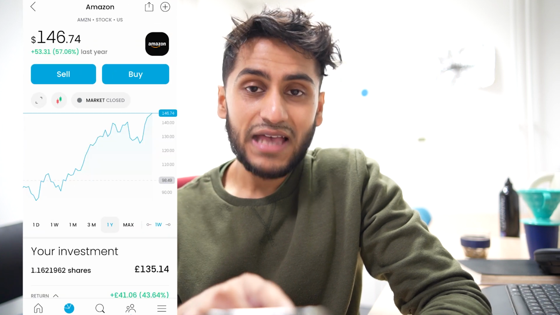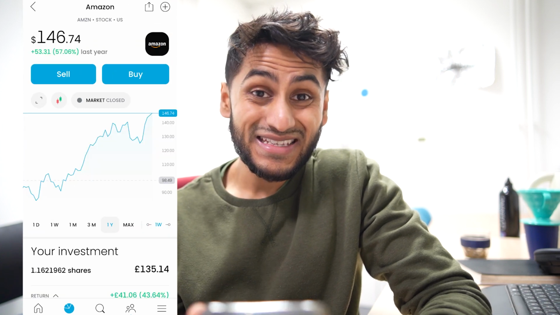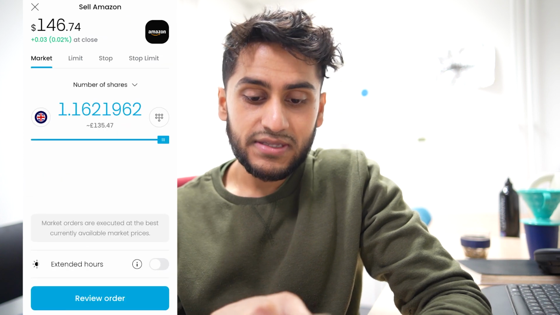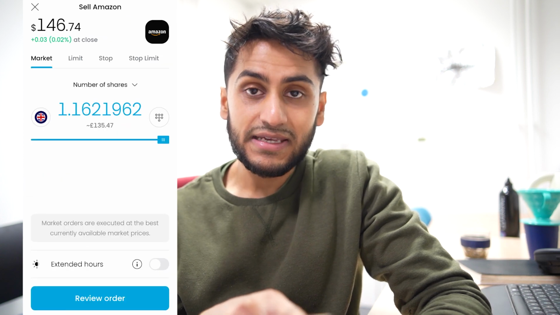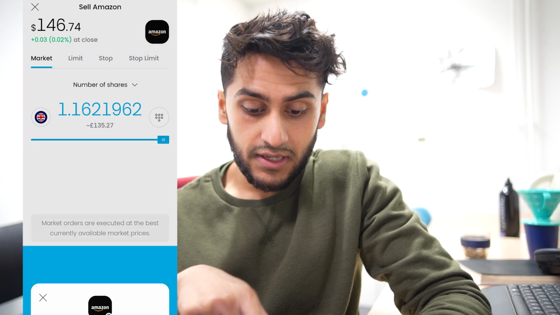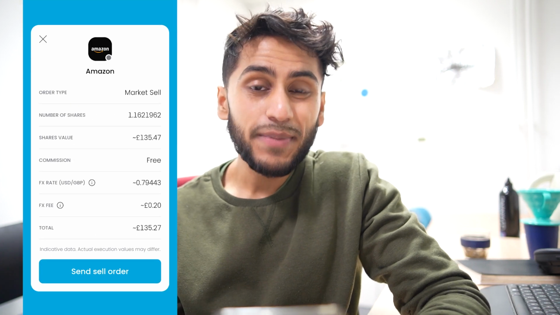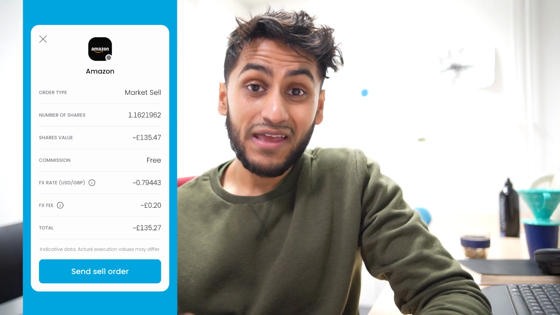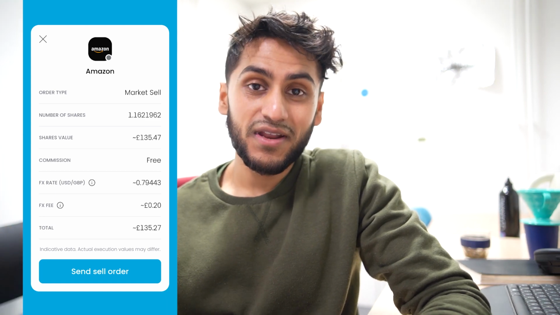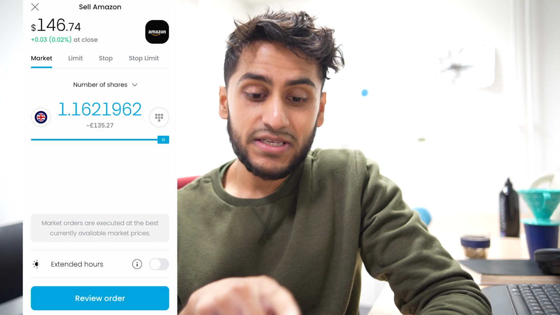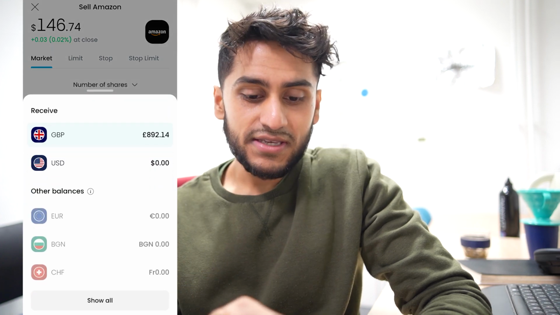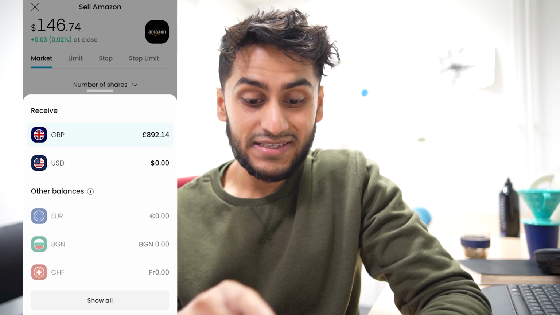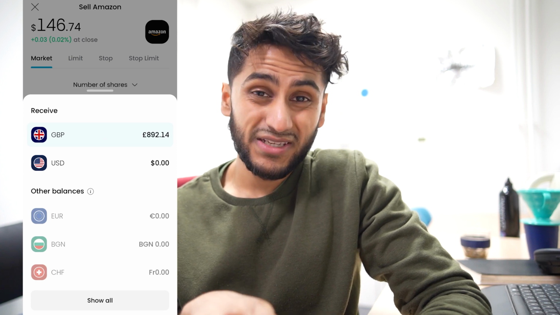Let's go to Amazon. As you can see, the share price definitely is in dollars. Now, if I do want to sell Amazon, I can press sell. You can see that I'm going to be selling this in pounds. If I go to review order here, you can see that I'm paying 20 pence in foreign exchange fee. The more stocks that I have, the more money I have invested in these stocks, the more foreign exchange fee I will pay. What I can do is press the Union Jack here. As you can see from this menu now, the euros doesn't come up because the trading currency is United States dollars. So I can go into United States dollars here.